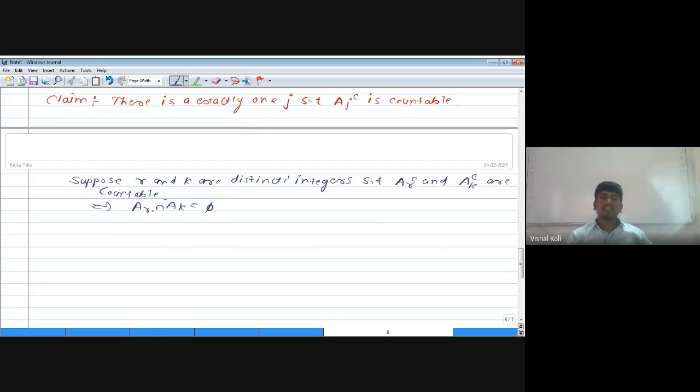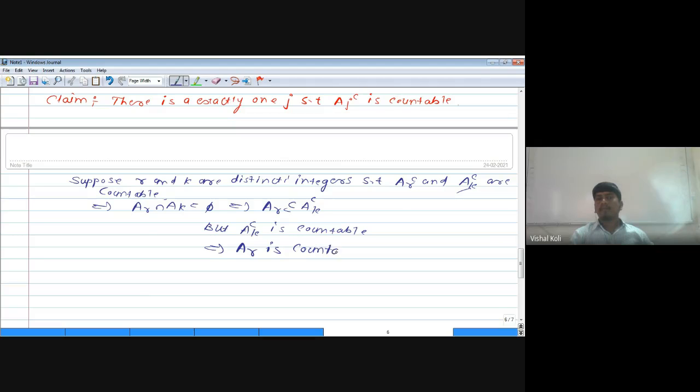As A_R intersection A_K is equal to phi, and A_R union A_R complement is the total given set, that is capital X, A_R must be a subset of A_K complement. But A_K complement is countable, and A_R is a subset of A_K complement, which implies A_R is countable.